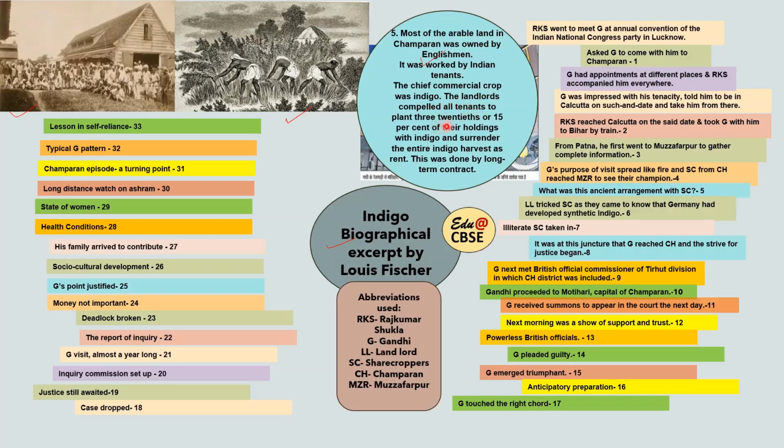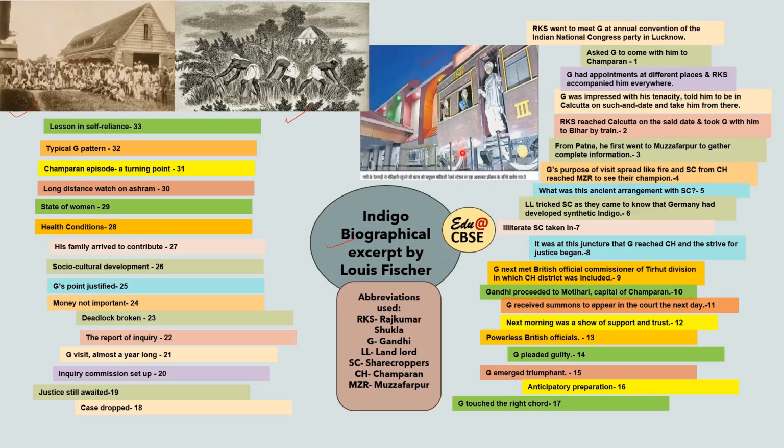Now landlords compelled all tenants to plant 3/20, or 15%, of their holdings with indigo. They said that you will be planting indigo on 15% of this land, and whatever produce you get from this 15%, you will be giving it to us as rent. So surrender the entire indigo harvest as rent. This was done by long-term contract. It had been going on since ages, and this was the injustice that the sharecroppers were facing.